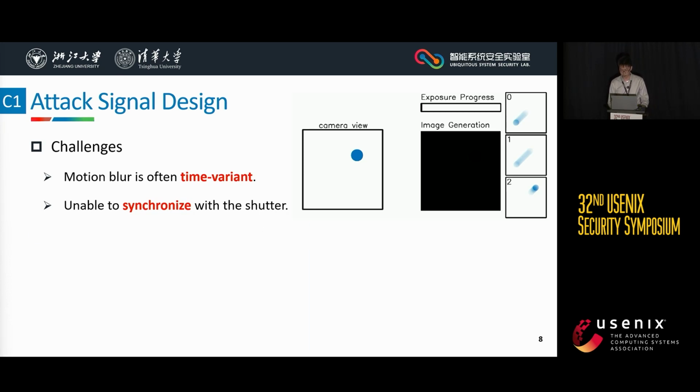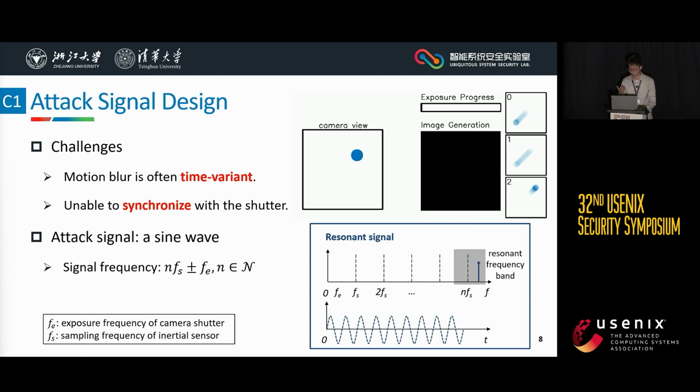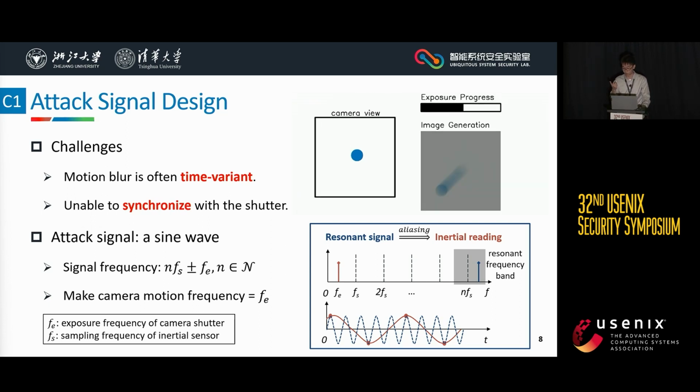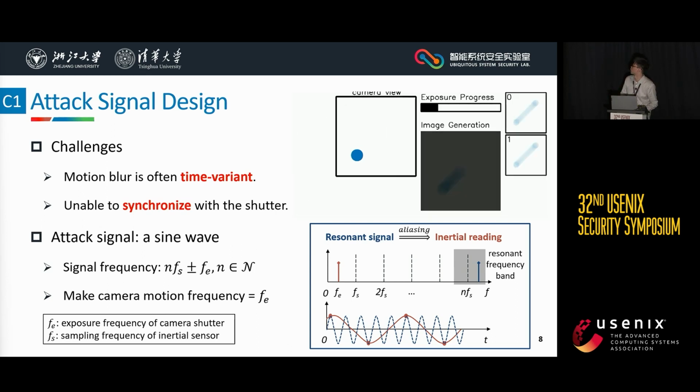To solve this challenge, we designed the attack signal frequency as an integral multiple of the sampling frequency plus or minus the exposure frequency. Because of aliasing, the resulting inertial reading becomes a sine wave with the exposure frequency, making the camera motion frequency also equal to the exposure frequency. Thus, the resulting motion blur becomes time invariant and doesn't need synchronization.